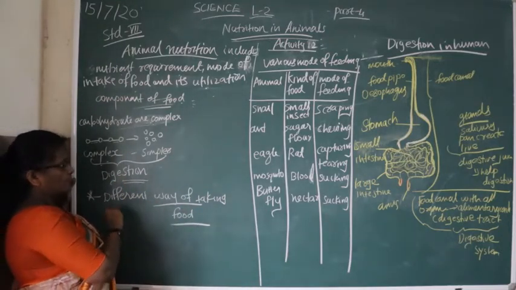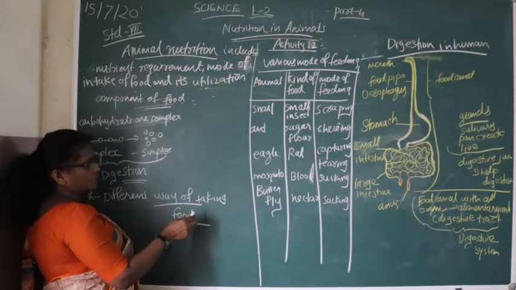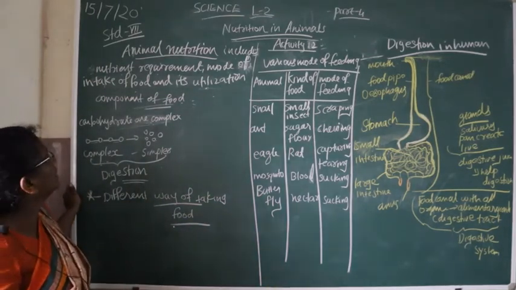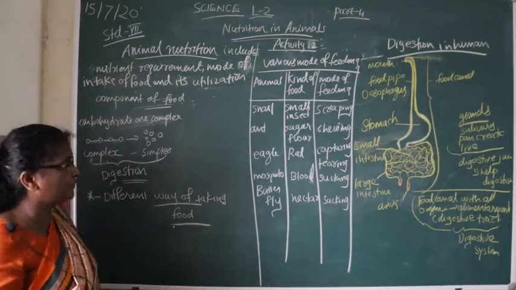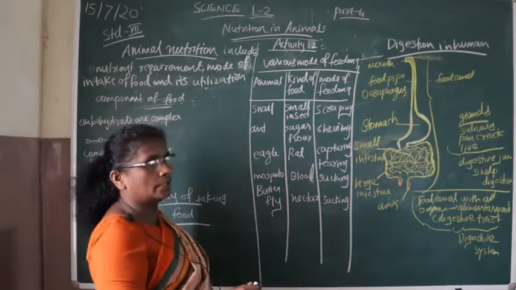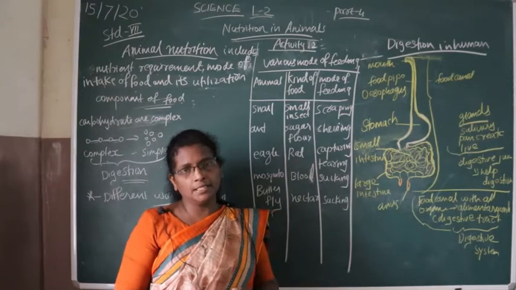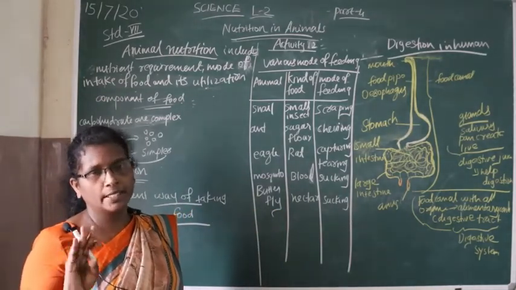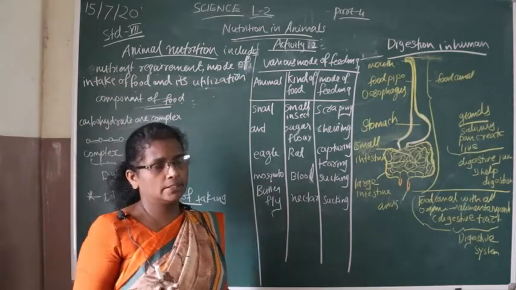The next topic is the different ways of taking food. You know that the mode of nutrition is different in different animals.